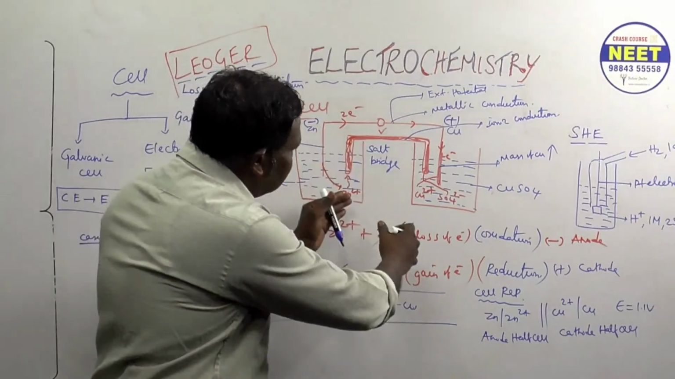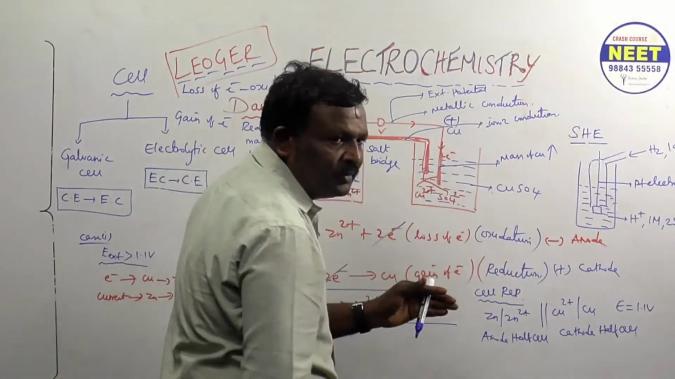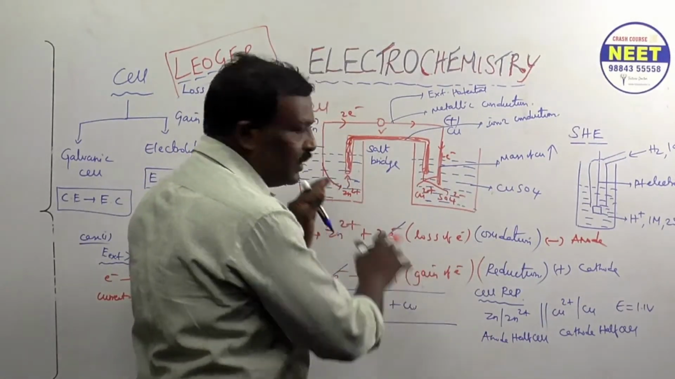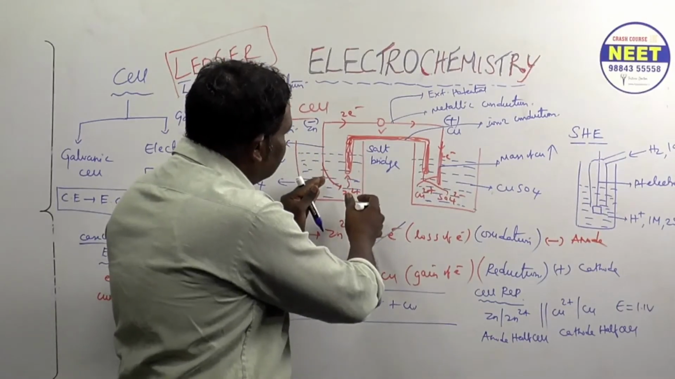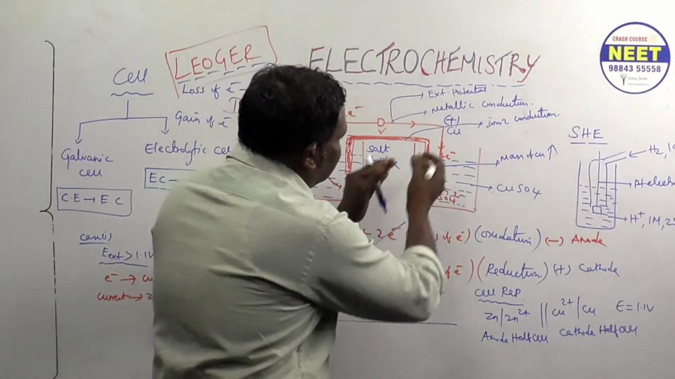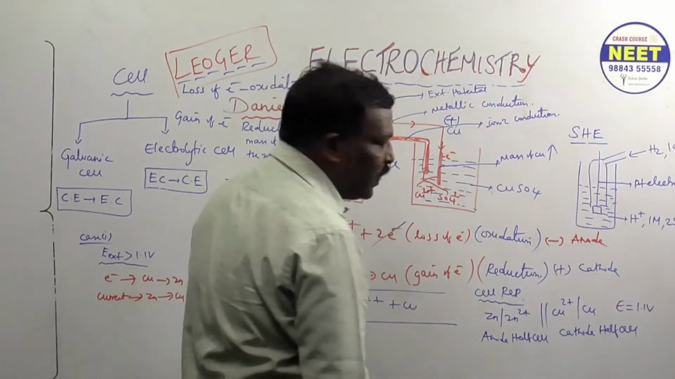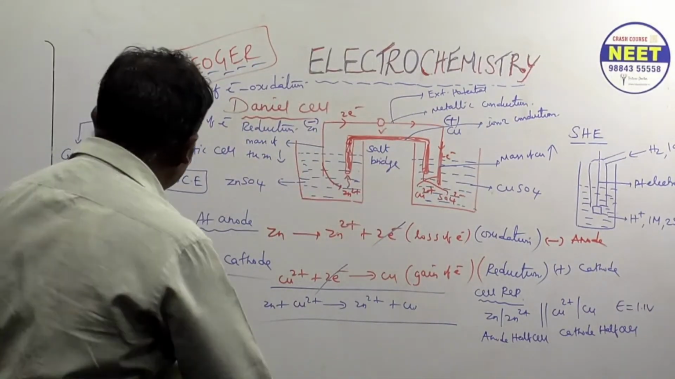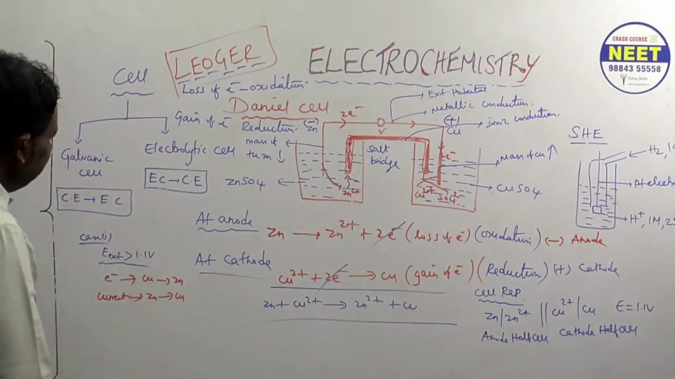Zinc dissolves, copper ion deposits, usually. Correct or not? Okay. Zinc dissolves from the zinc electrode, copper ion deposits at the copper electrode. Okay. But if you apply more external potential, what happened?